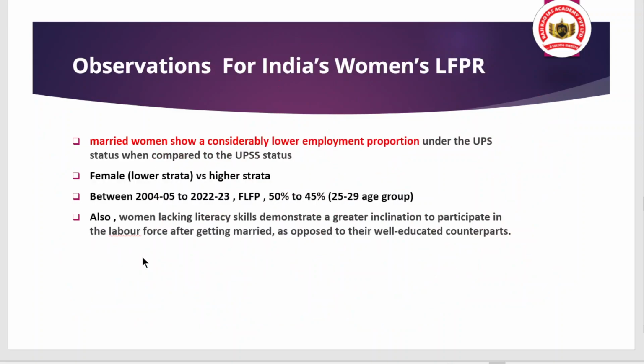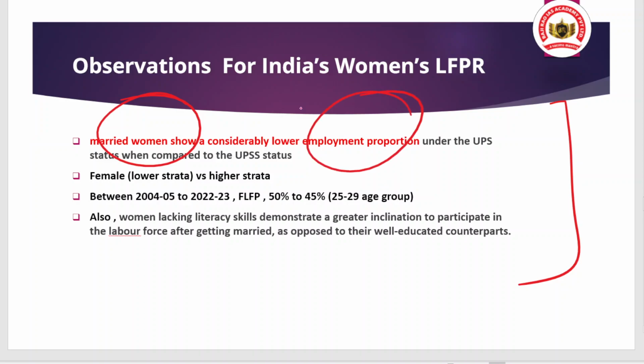So when we talk about observations for India's women's labor force participation rate, there is an important analysis here. When a woman gets married, there is a considerably lower employment proportion in the labor force participation data. It was highlighted in this data as well.